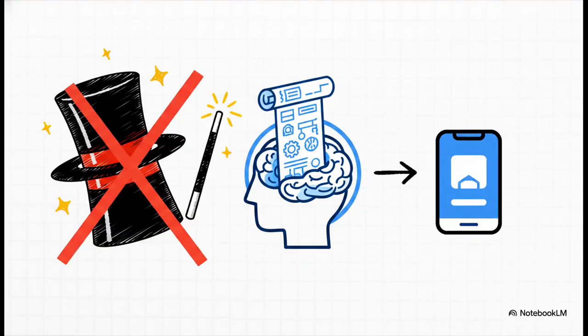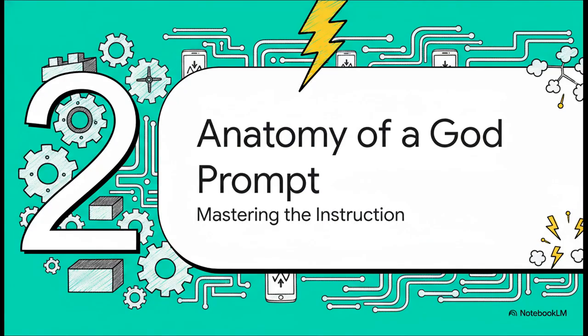But here's the secret, and this is really the key to all of this. It's not magic. The AI isn't just pulling ideas out of thin air. It's following a blueprint. The entire success of this thing depends on giving the AI a flawless, super detailed, and structured project plan, a kind of master instruction that leaves absolutely nothing up to chance. So, how in the world do you write a prompt that powerful?